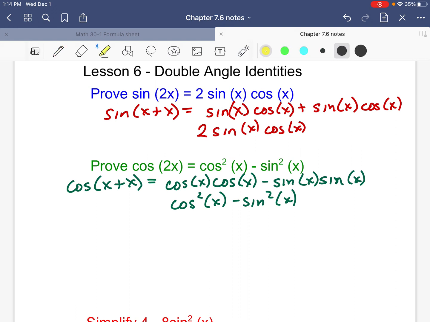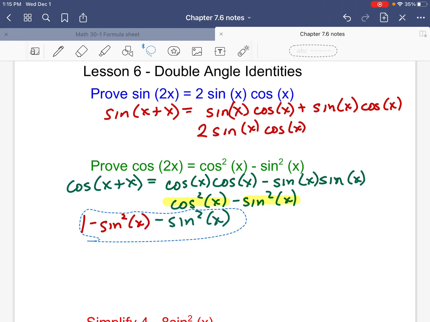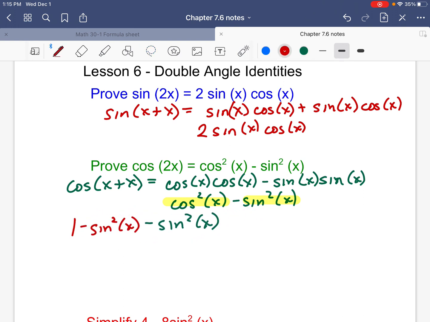Now, that's fairly straightforward, but something I want to point out here. Where have we seen cos squared and sine squared before? Well, we have seen cos squared before as 1 minus sine squared of x. So we can write it like that. Now that becomes 1 minus 2 sine squared of x. Okay?